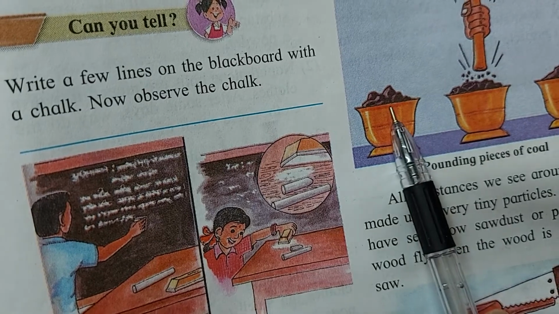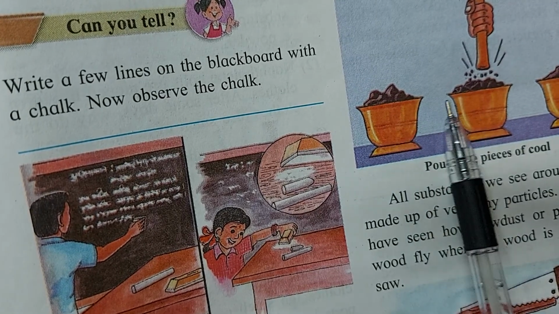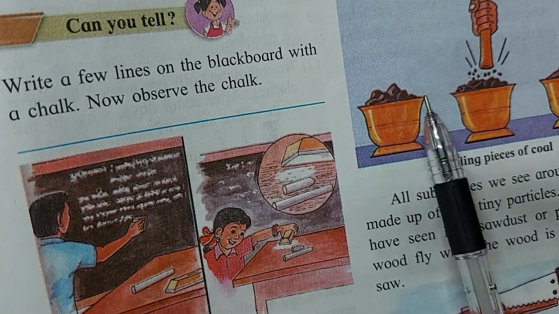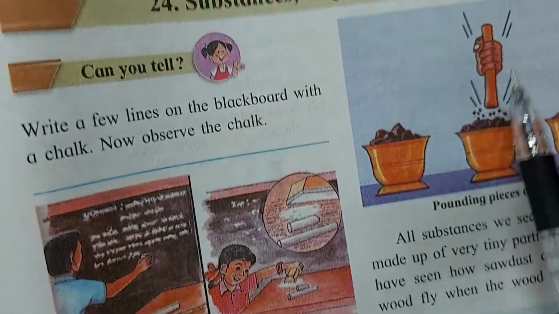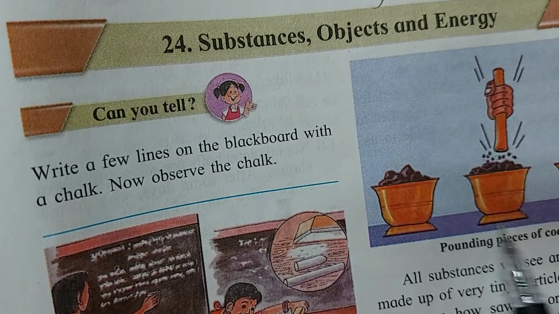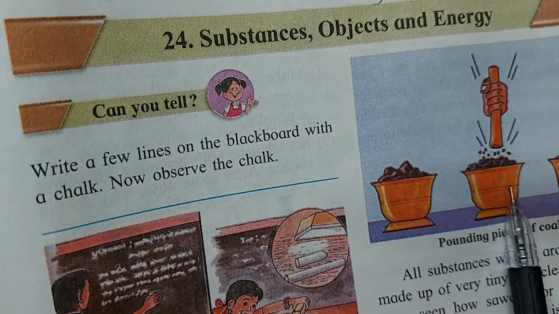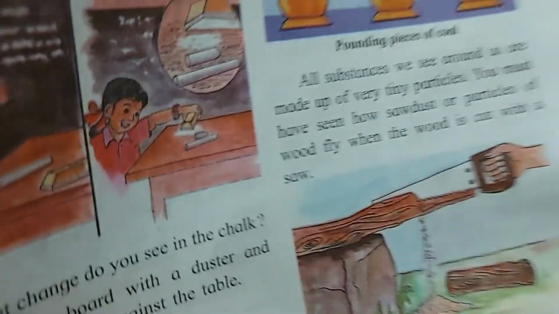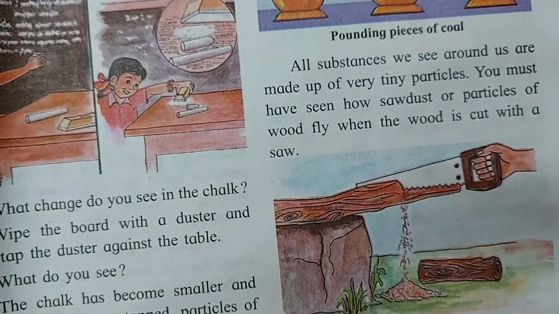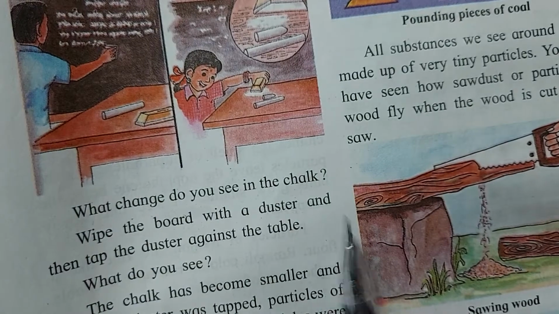These are big pieces of coal, or you can take pieces of candy sugar or something else. Take it, pound it with this. This is a mortar. You have to pound it, make it into powder. What will you see? You can see fine particles, minute particles of that substance.